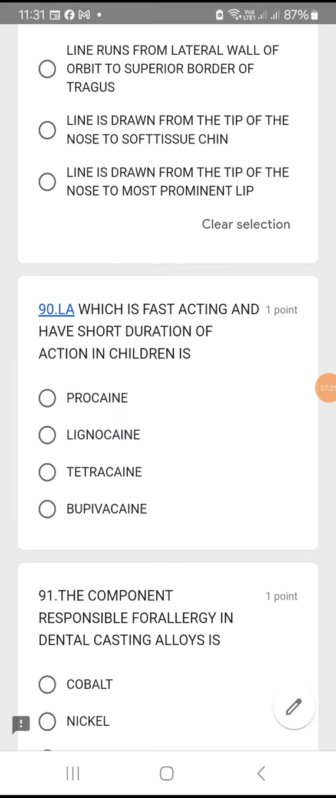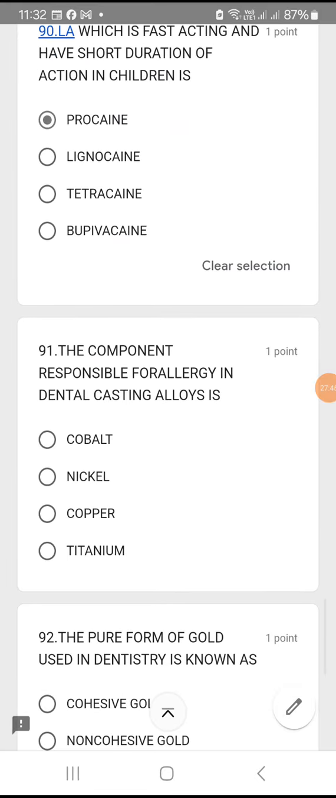Question number 90. The local anesthetic which is fast acting and has short duration, but definitely in children. The question is in children. Fast acting: procaine, lignocaine, tetracaine, bupivacaine, which is fast acting? Procaine is fast acting, but short duration also. Short duration is also procaine. So in children, procaine.